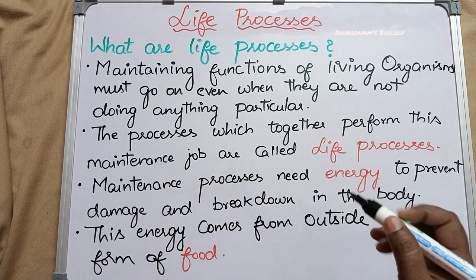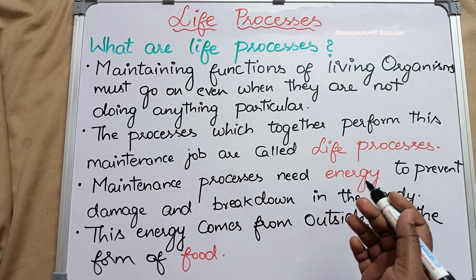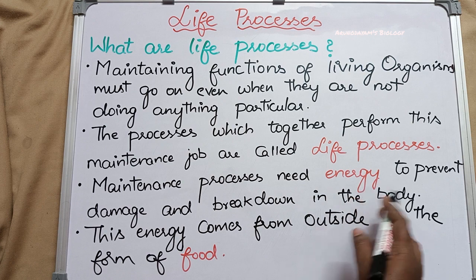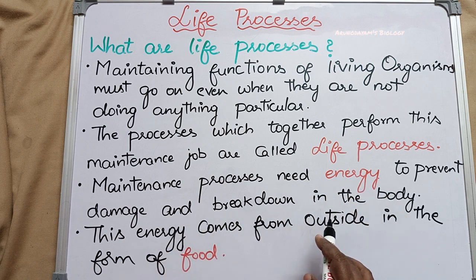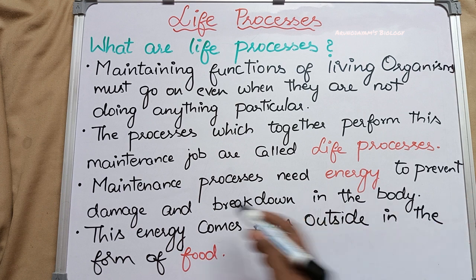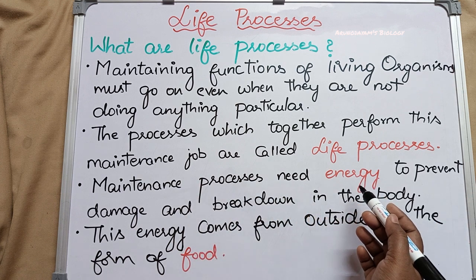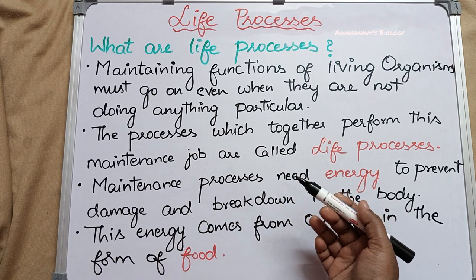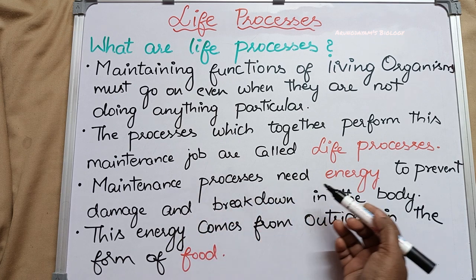We are going to learn briefly about four types of life processes in our video. The first one: maintenance processes need energy to prevent damage and breakdown in the body. In our previous video we learned that every living organism's body is structurally organized. It has so many cells, so many tissues, so many organs. In order to prevent damage and breakdown of this organization, or to repair the damage, these maintenance processes need some energy.